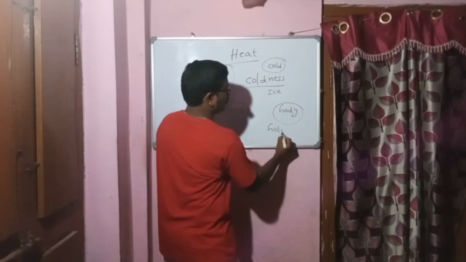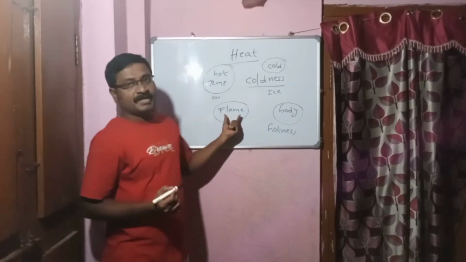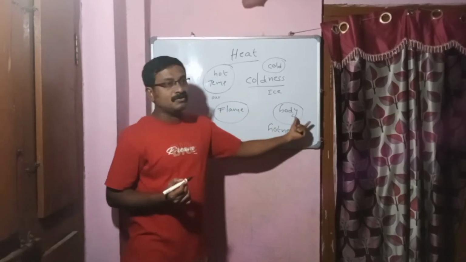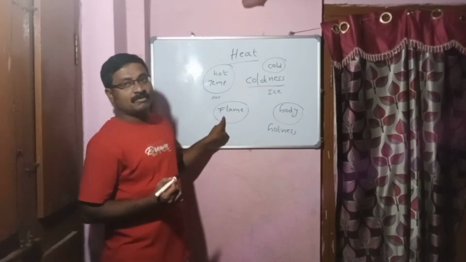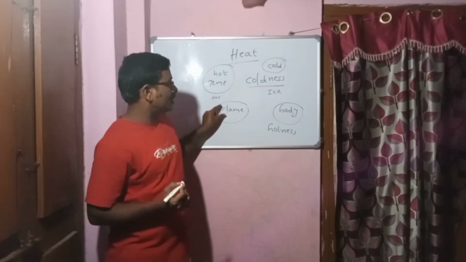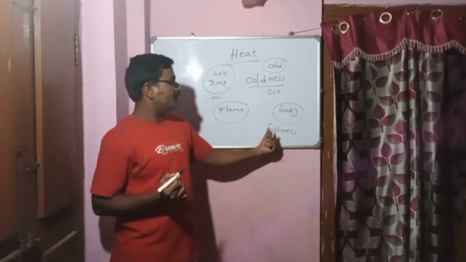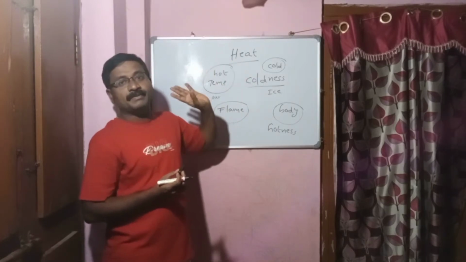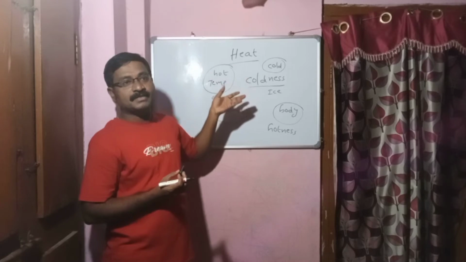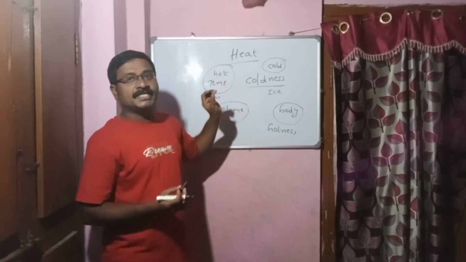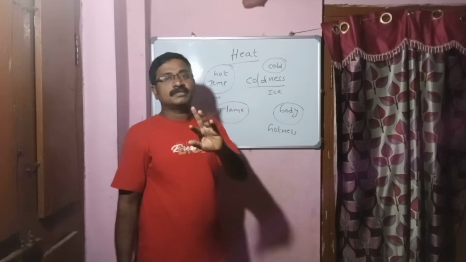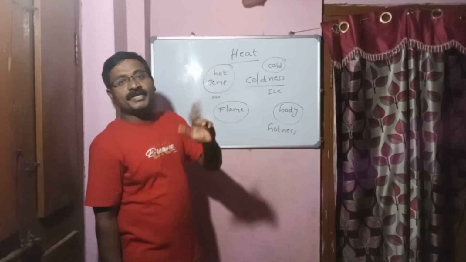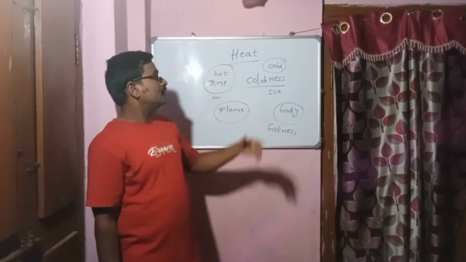Why do we feel hotness? Because the flame is a hot body and our body is a cold body. So heat is transferred from the high temperature body to the low temperature body. Yesterday I told this: heat, temperature, thermal equilibrium. Temperature means the measurement of heat. Thermal equilibrium means the state at which no transfer of heat takes place between two bodies. That is called thermal equilibrium.